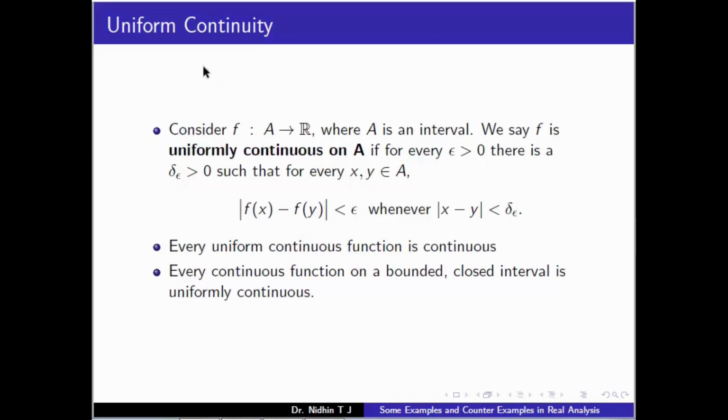That is, we say a function f is uniformly continuous on A if for every epsilon greater than 0 there is a delta epsilon greater than 0, such that for every x, y belonging to A, mod f of x minus f of y is less than epsilon whenever mod x minus y is less than delta epsilon. That is, in the continuity criterion, if delta depends only on epsilon, we say that function is uniformly continuous. So the question is, is there a continuous function which is not uniformly continuous?